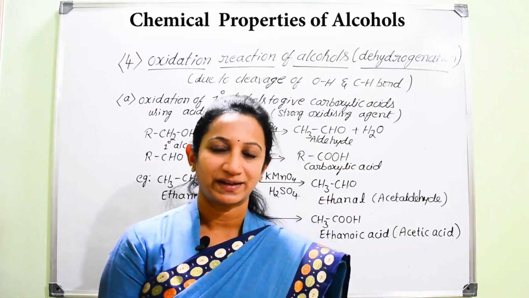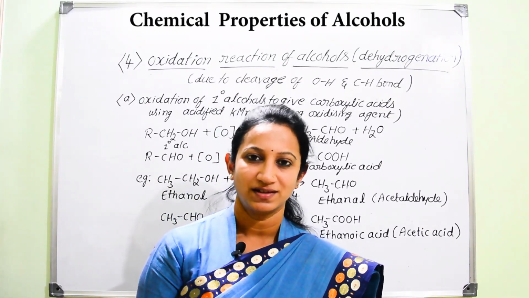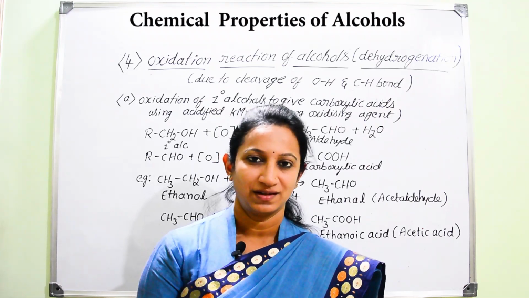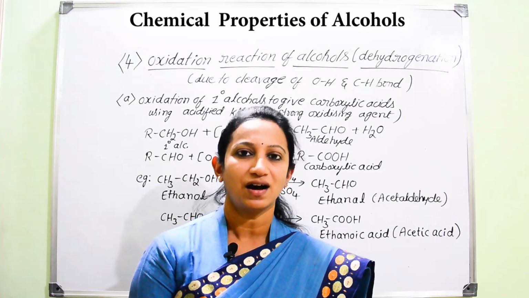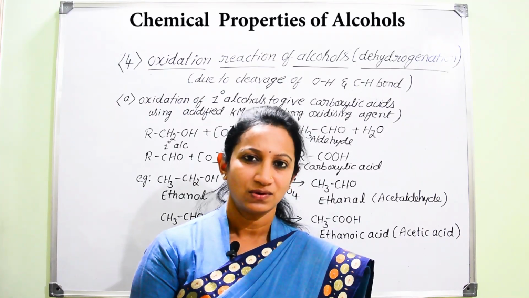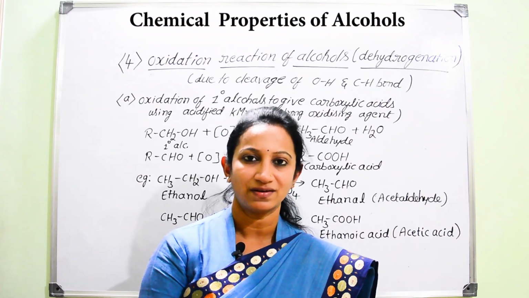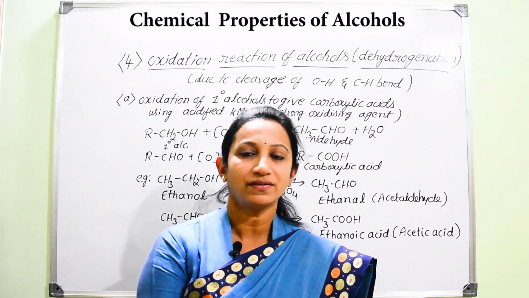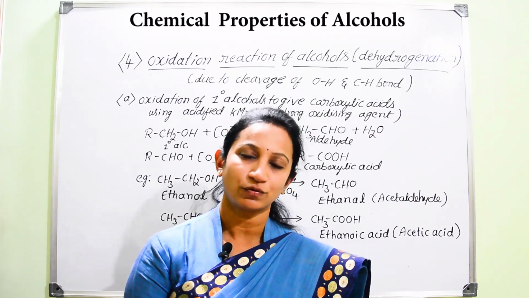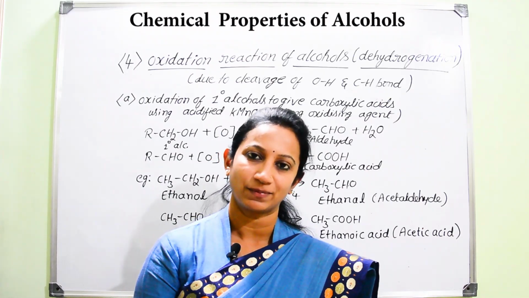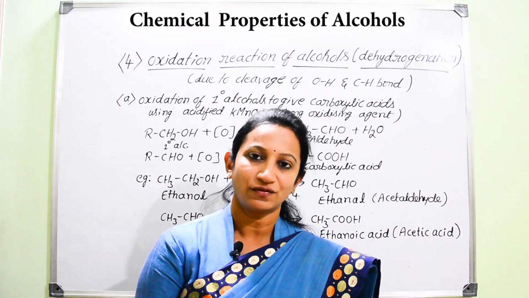So after learning about the mechanism, now we can go for the 4th chemical property of alcohols, that is the oxidation process. So in this oxidation process, we are going to add oxygen to the alcohol. Now once you consider this oxidation process, this can be done with the help of oxidizing agents. So here we are going to use a strong oxidizing agent, KMnO4, but of course it is acidified KMnO4, that is potassium permanganate in the presence of sulfuric acid.